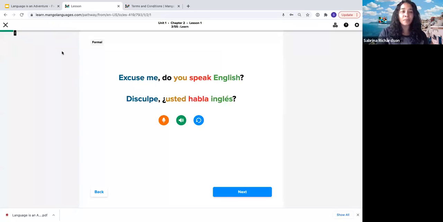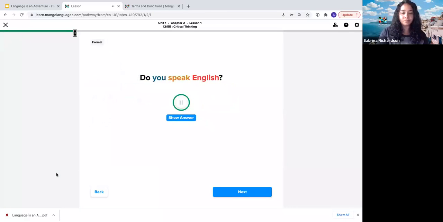So I am going to jump ahead just a little bit to highlight a few other things. Based on what you've already learned, what do you think is the correct way to say, do you speak English in a formal setting? Okay, so the last slide we were on was an example of a teaching slide where the phrase is first taught to you and you can get in there and practice it. This here is an example of a quiz slide.